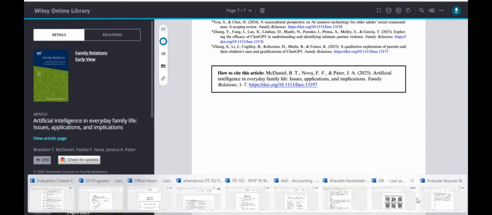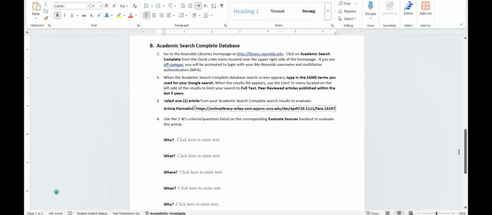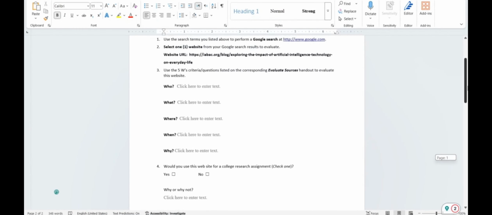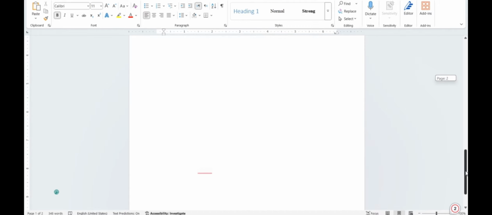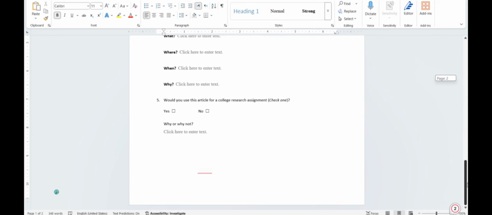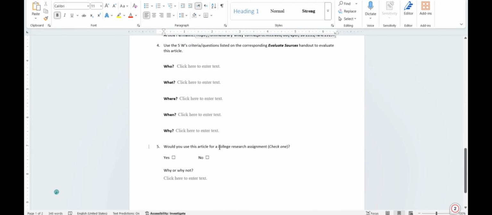Now, the last thing you need to do is here. Scroll up. After you fill in all of those for the Google article, would you like to use this website for a research assignment? You click yes or no. If you click yes, why? If you click no, why? The same is here for the second article that you got from Reynolds Library: do you want to use this article?